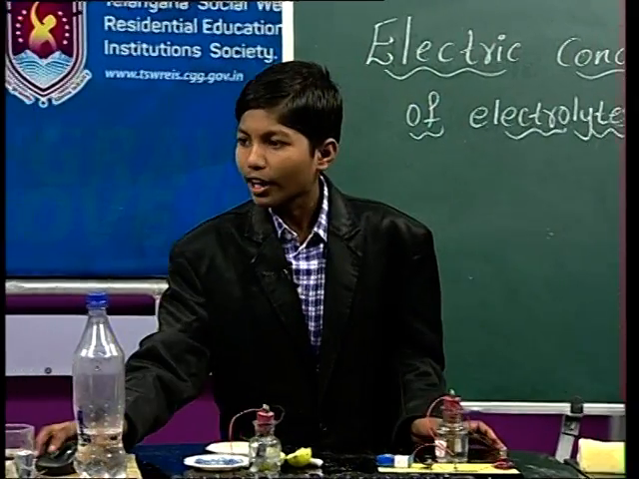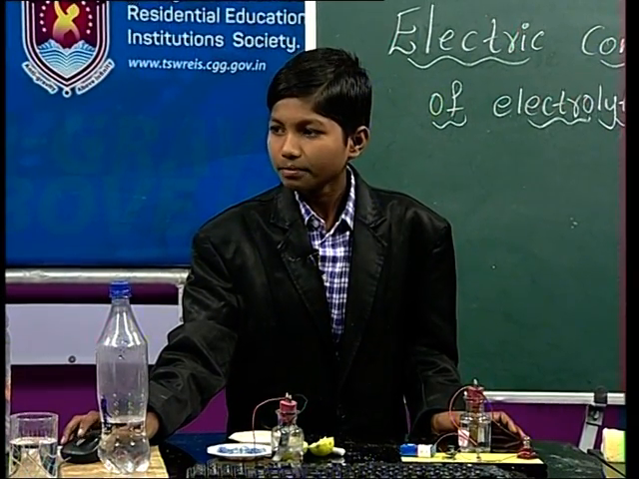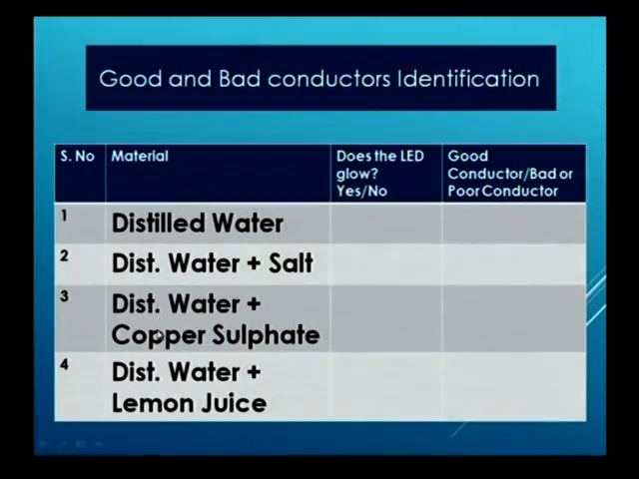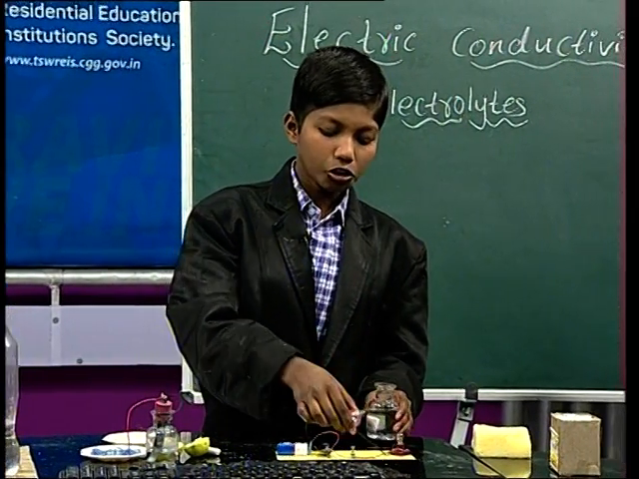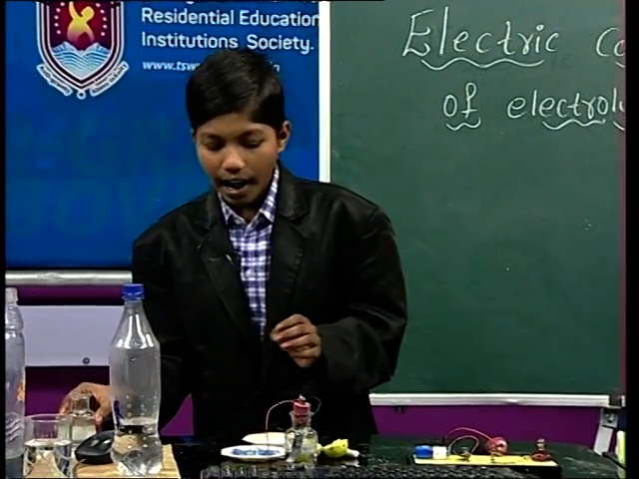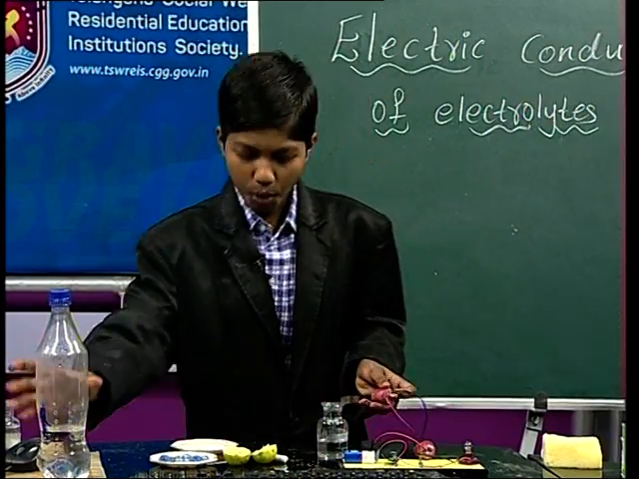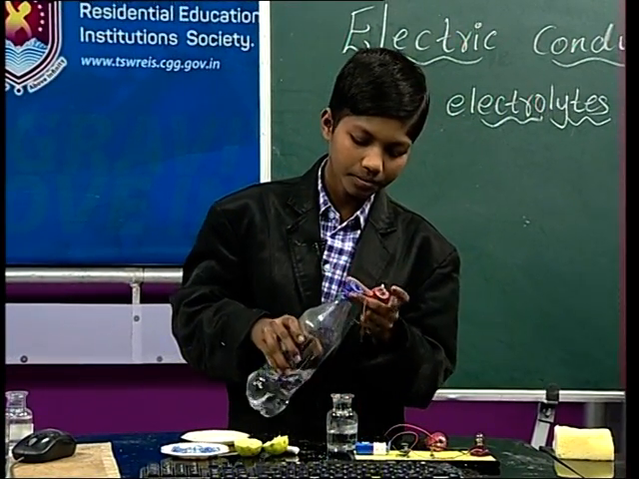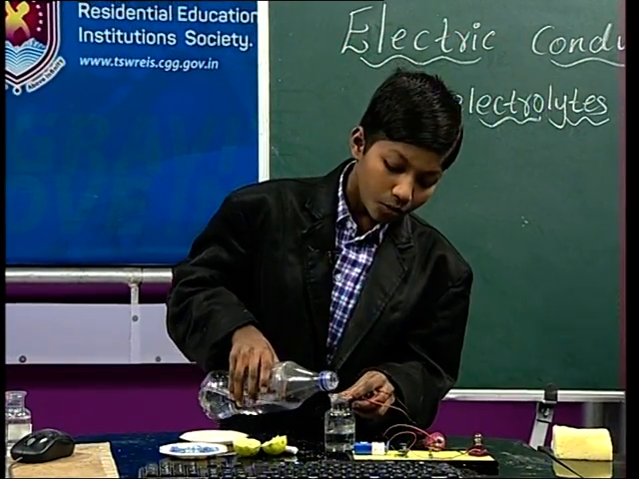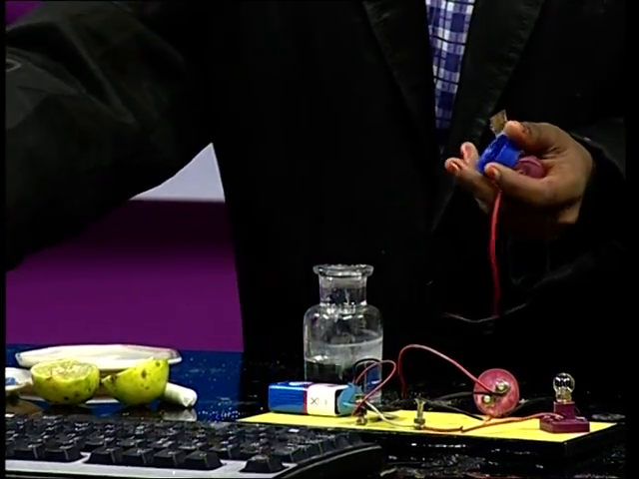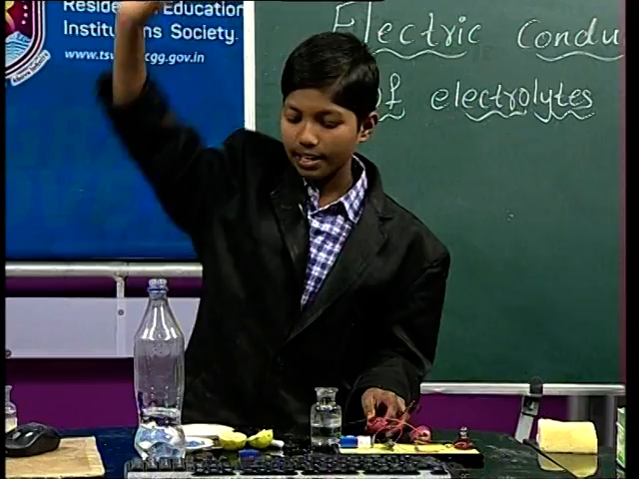And friends, what is our next one? The third material is distilled water with copper sulfate. Yes friends, we have to keep this bottle aside and we have to fill the distilled water in another box. When we are pouring the water, we have to be very careful friends. And we have poured the distilled water.